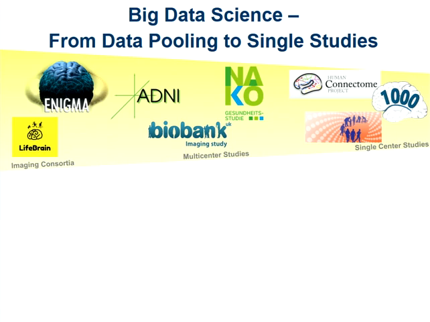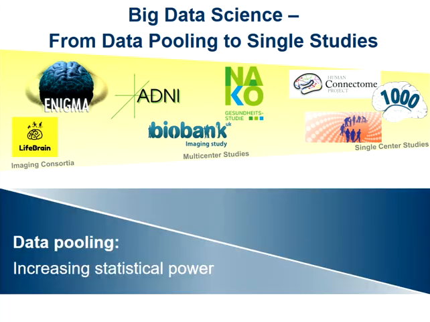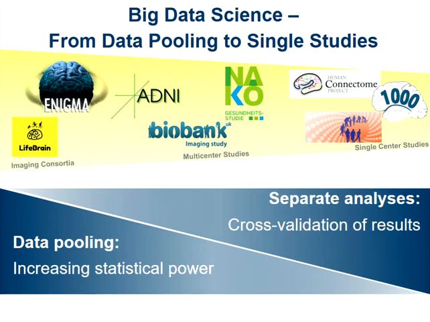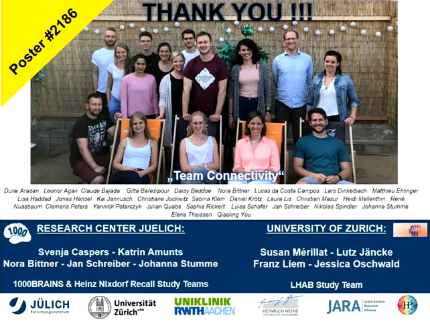So in terms of big data science, we can say that we nicely showed the trade-off between data pooling, that is useful to increase statistical power, and on the other hand, separate analyses that might be rather useful to cross-validate results. And with that, I would like to close my talk.